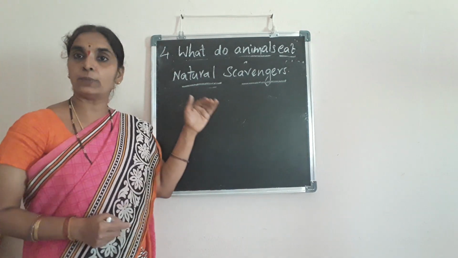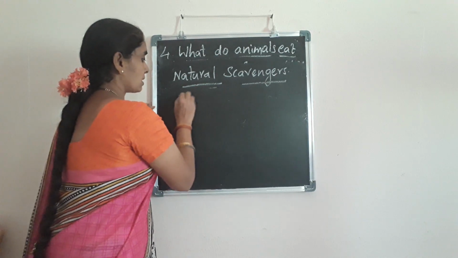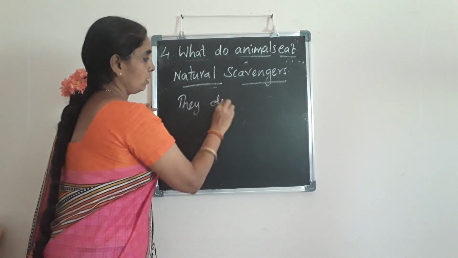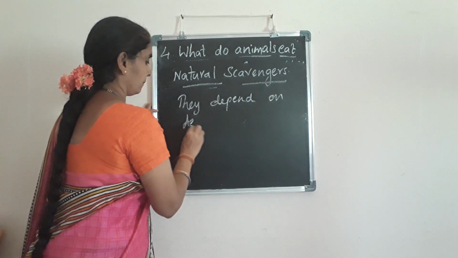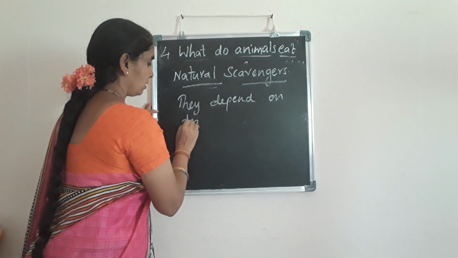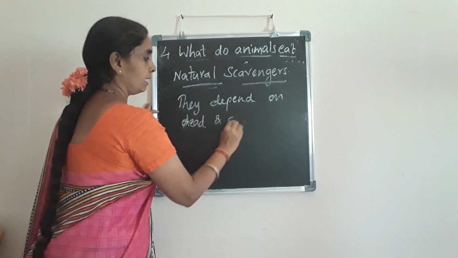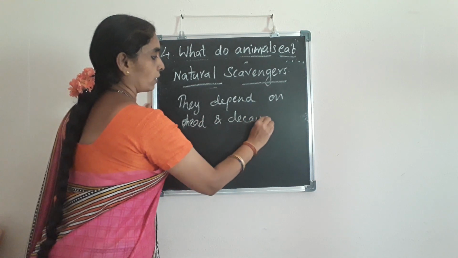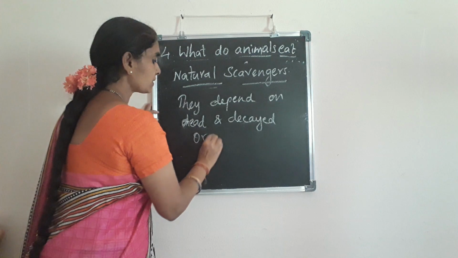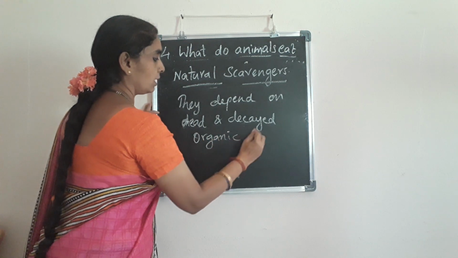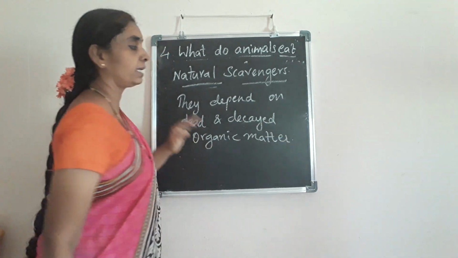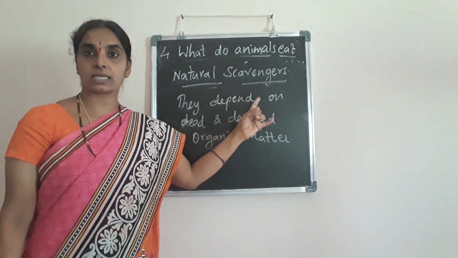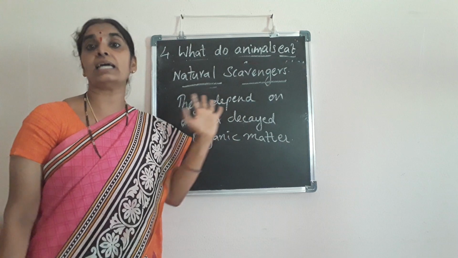This is a very important question for you. The natural scavengers depend on dead and decayed organic matter. So the animals which depend on dead and decayed organic matter are called natural scavengers since they clean the environment.